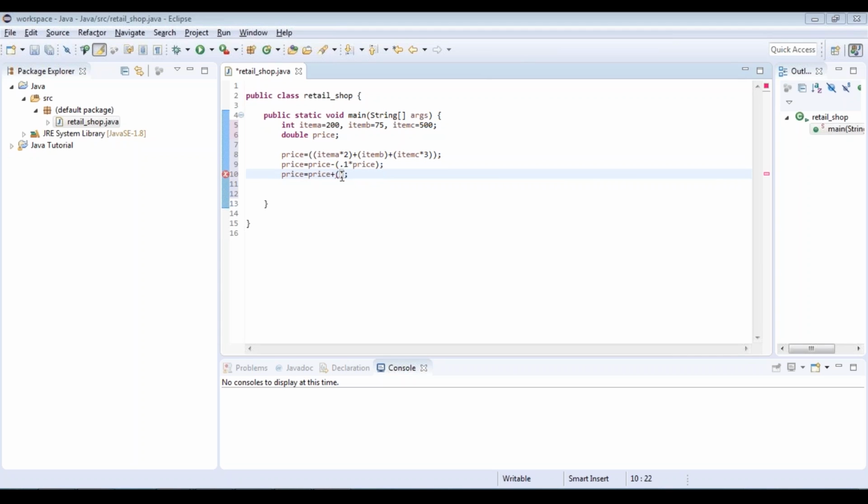And finally we need to add a 5% tax to this. Now to do that, just do 0.05 into price. So with this we've also added the tax. So it's time we print out this value.